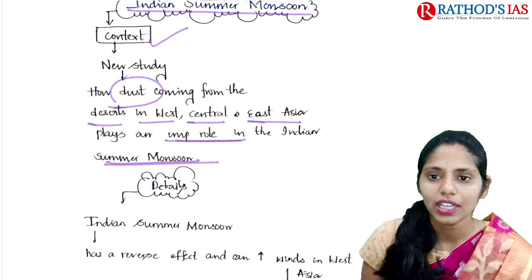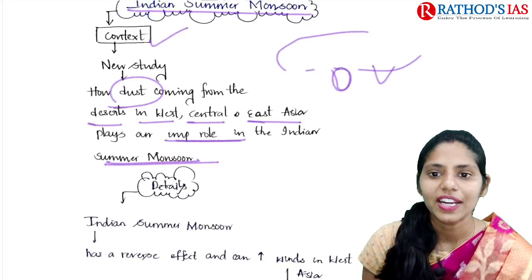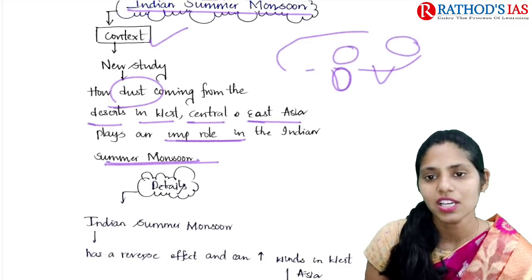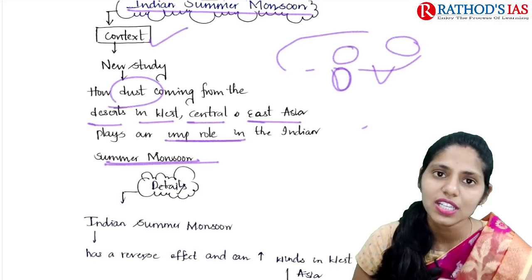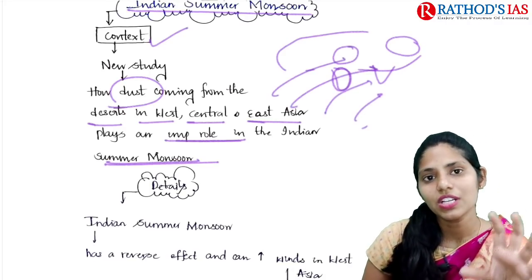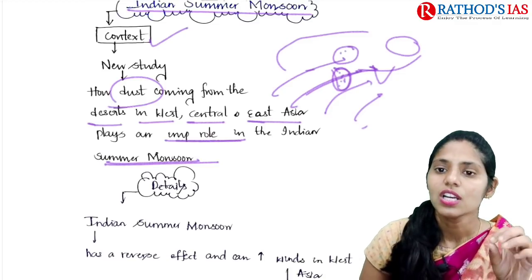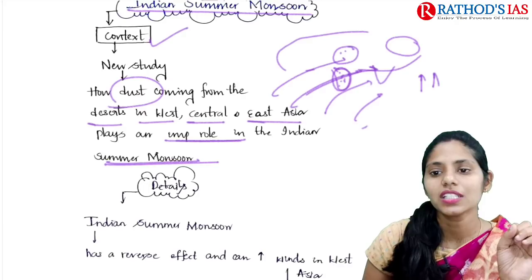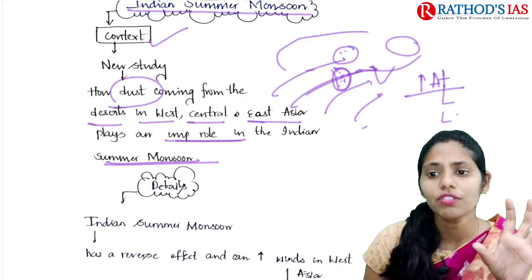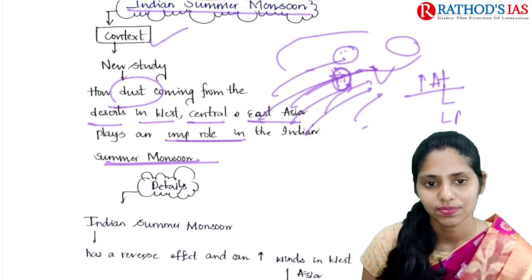If you are talking about Asia, here we have India. Here we have the Arabian desert, here we have the Turkmenistan desert, and here we have the Gobi desert, right? As we know, whenever there is seasonal reversal of winds, they will move in this direction. Whenever winds move, they carry dust present in the deserts of this area. Because of this, atmospheric temperature increases, which leads to creation of low pressure, such that more winds are attracted in this direction.